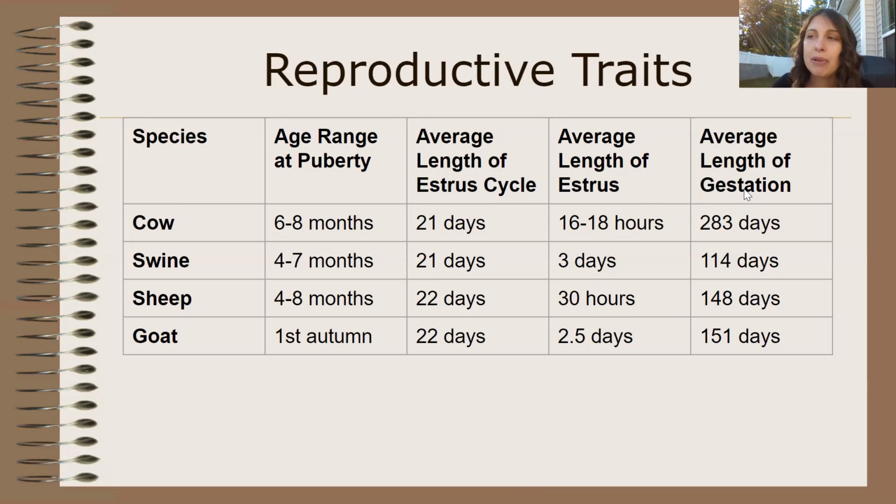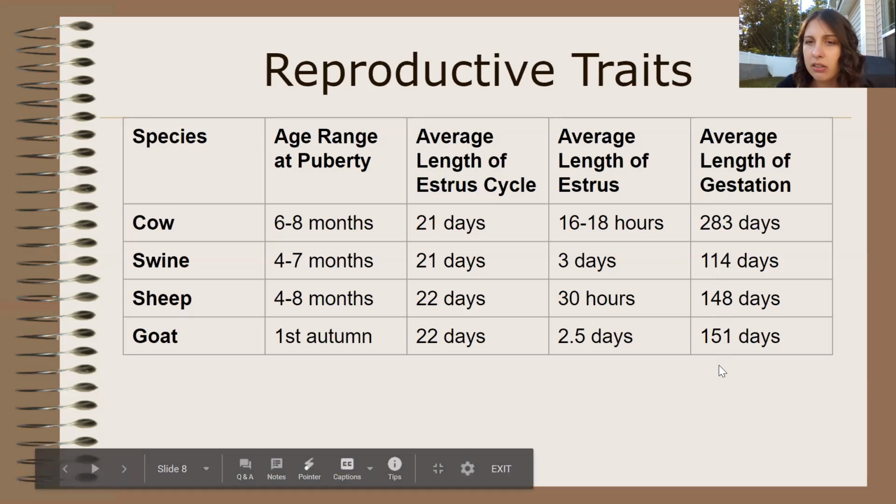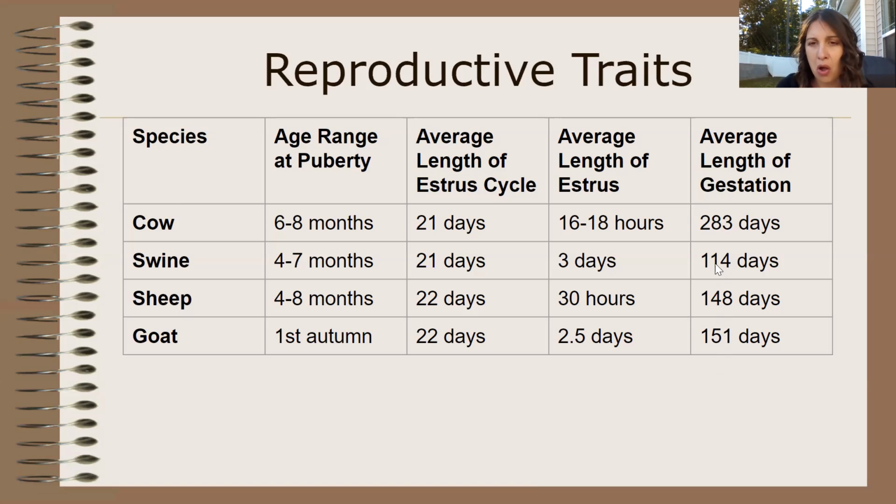And then gestation is the time that the animal is pregnant. So a cow holds its baby for 283 days before it's born. A pig holds its baby for 114 days. A sheep holds its baby for 148 days, and then goats hold their babies for 151 days. So basically, this is like 8-ish months. This is almost 4 months. This is almost 5 months, and then a little over 5 months.